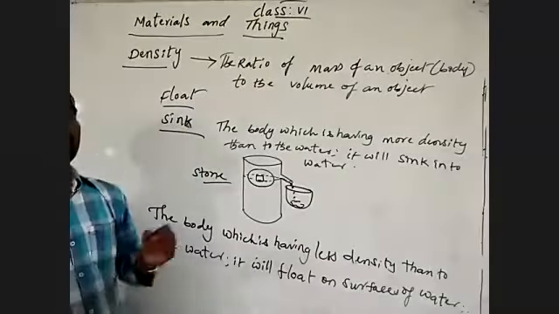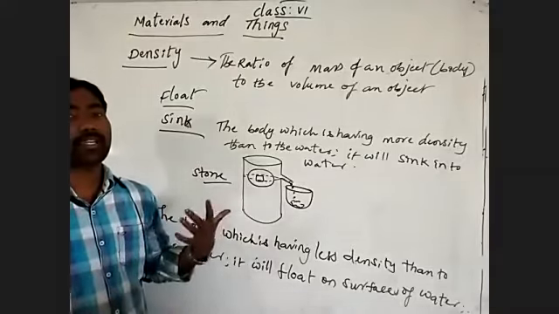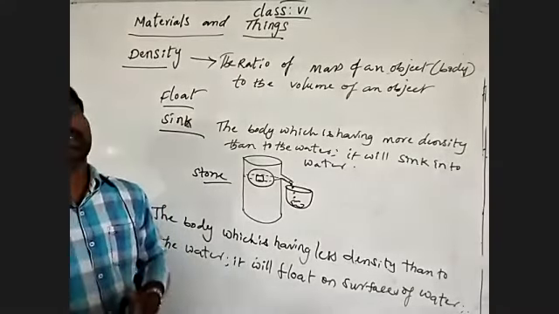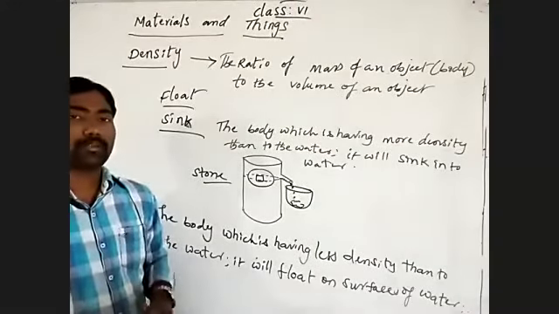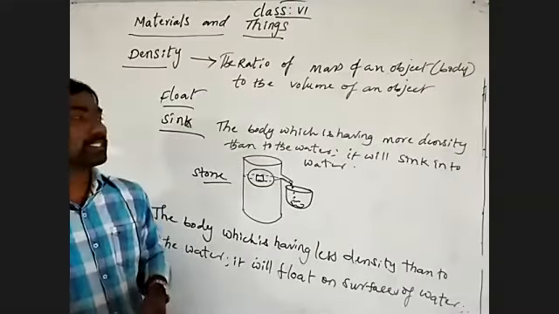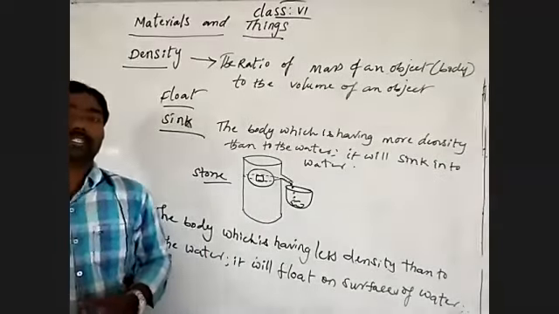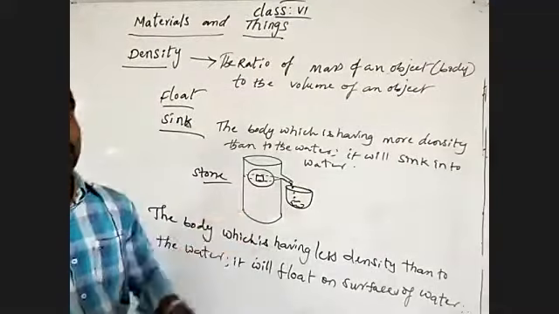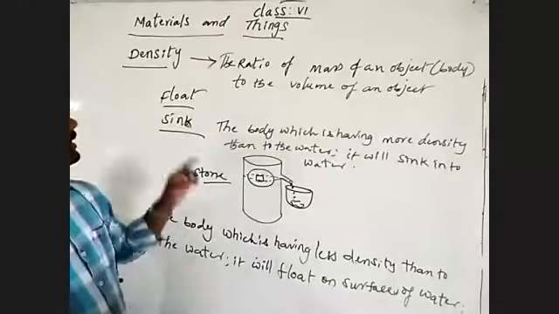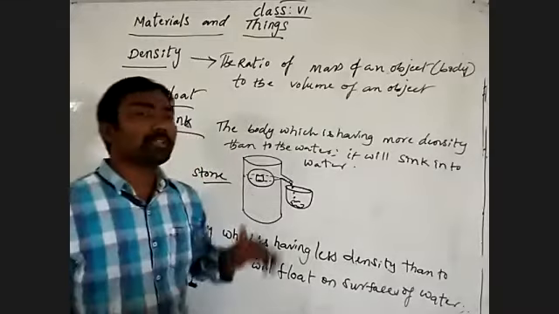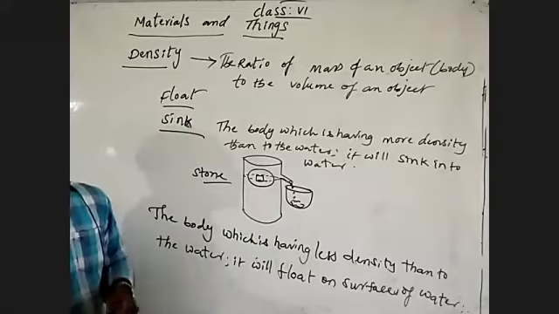Before, what did we write on the board? What are the collected materials? From that, the material which floats on water has less mass. That's why it displaces less volume of water, so it floats on the surface of water. Which is sinking has more density than the water, meaning it has more mass. By that it displaces more volume of water, and so it sinks into the water. So based on the density, if it is more, the body will sink. If the density is less, the body will float compared to the water density.